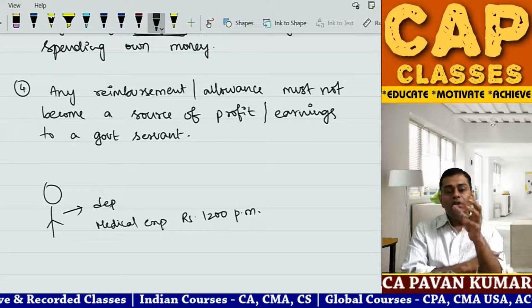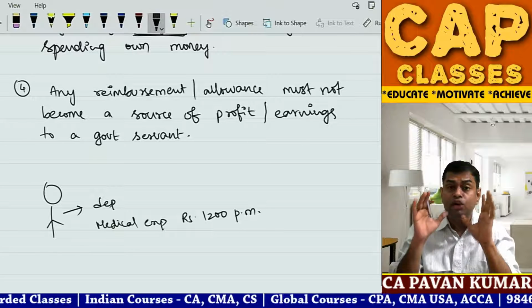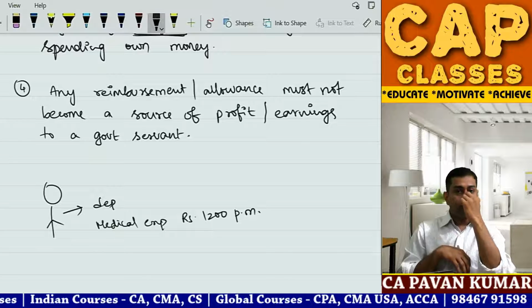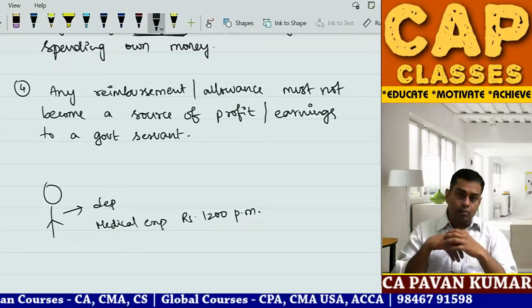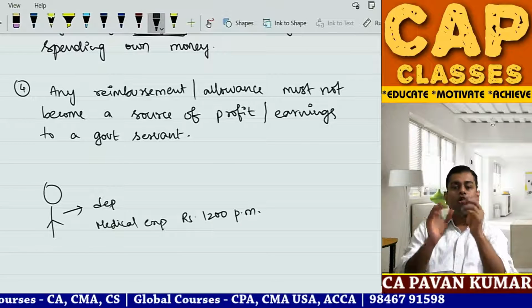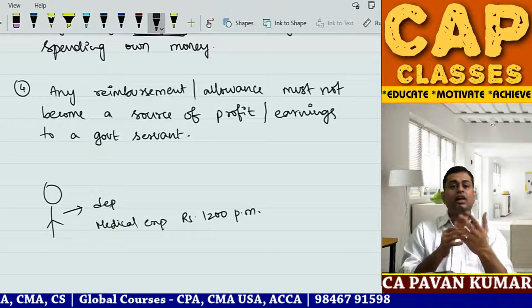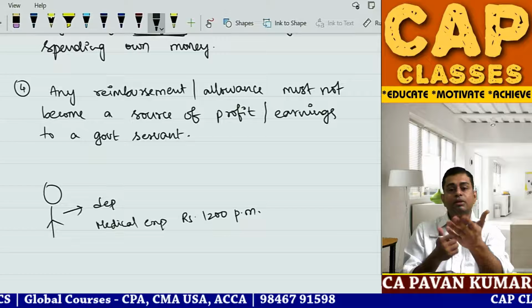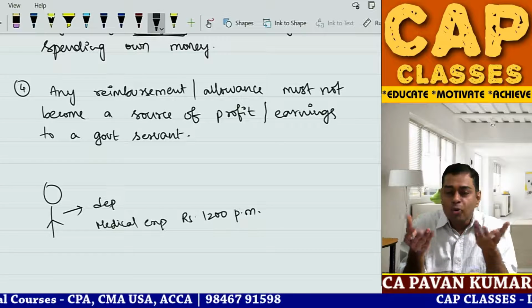your mom, dad, wife, children, everybody, God is kind on you, having solid health, no expenditure. So this government employee goes to a medical shop or to some small certified doctor, medical practitioner, and says, sir, government officer, 1200 reimbursement, sir, please give some prescription. The doctor also knows that there is no patient, there is no ailment.